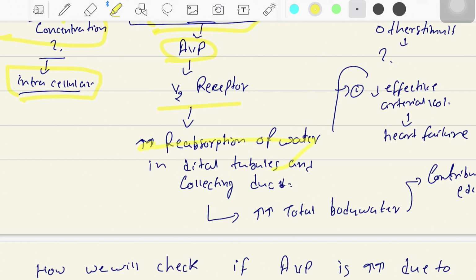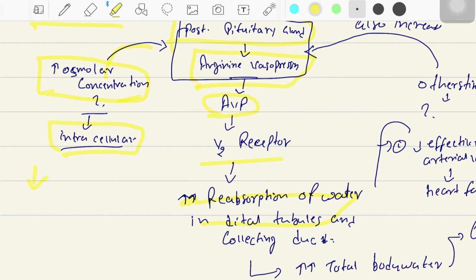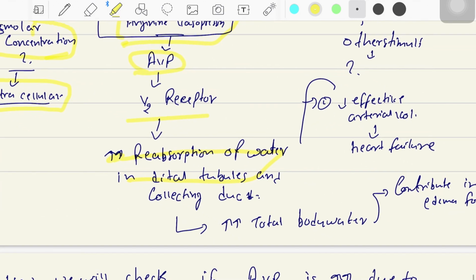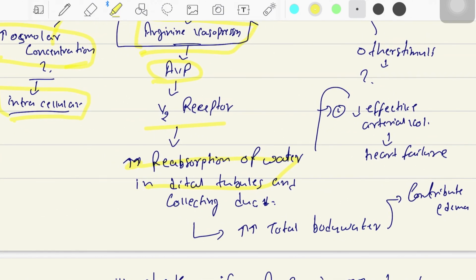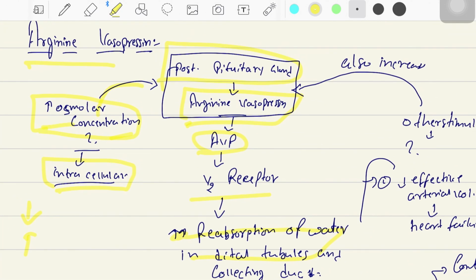See, osmolar concentration is increasing. That means there is less of water and more of the solutes. So if we want to decrease the osmolar concentration, we have to give more of the fluid.